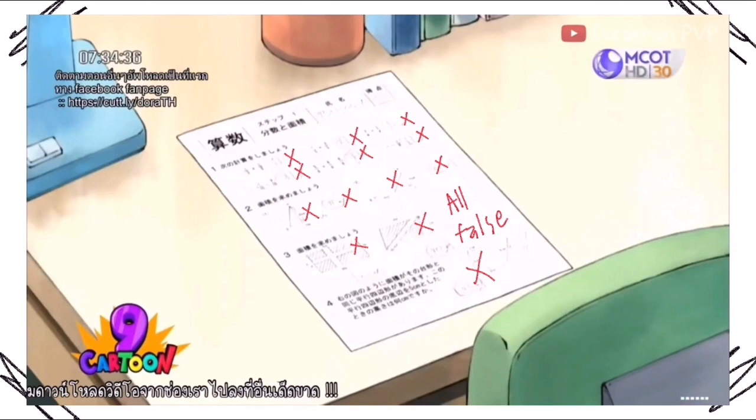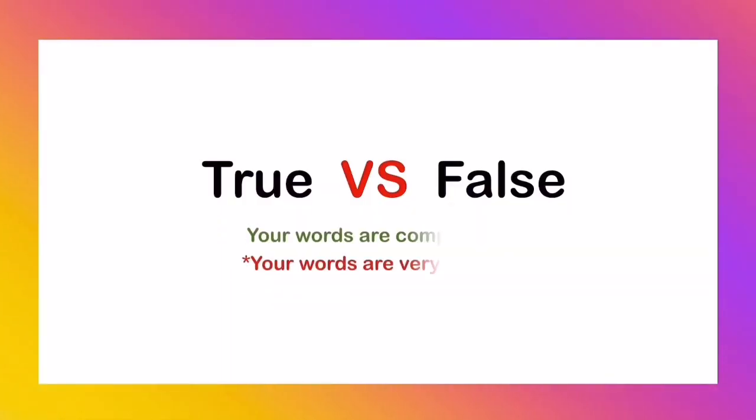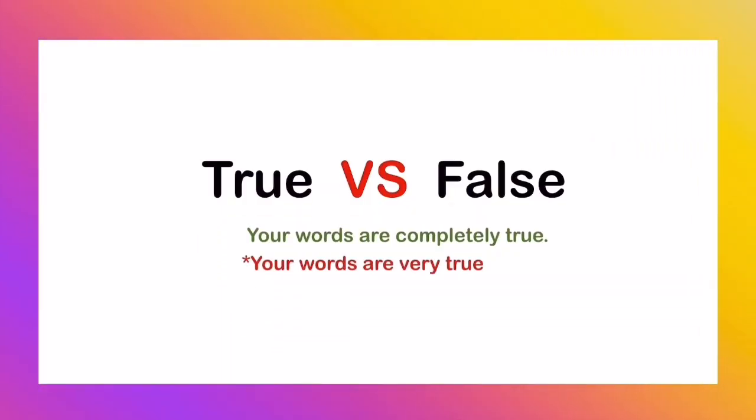Okay, just this time. True and false are non-gradable words because these words can't happen at the same time and can't be measured in degrees.